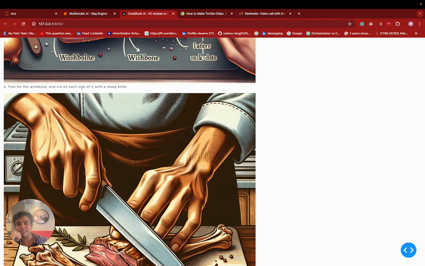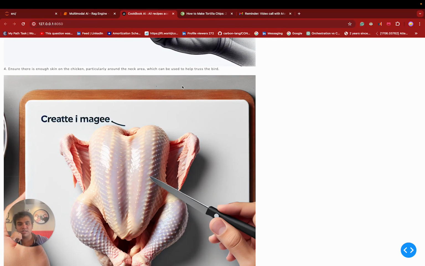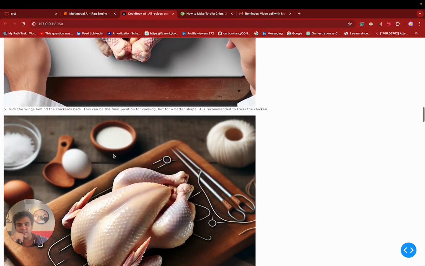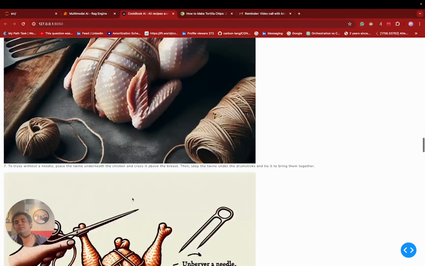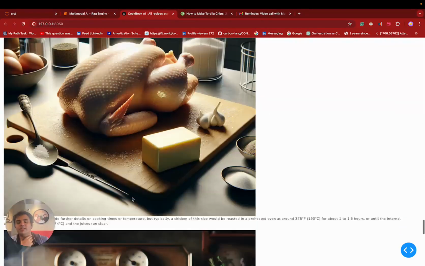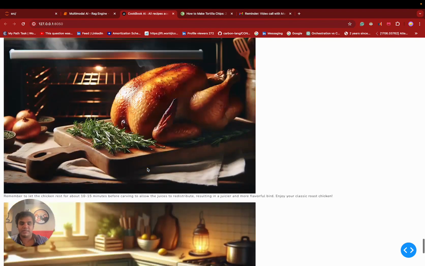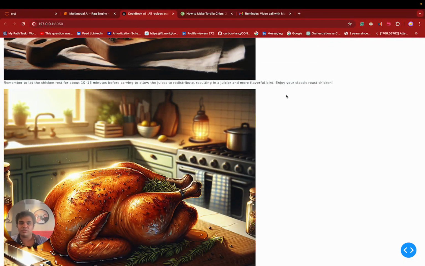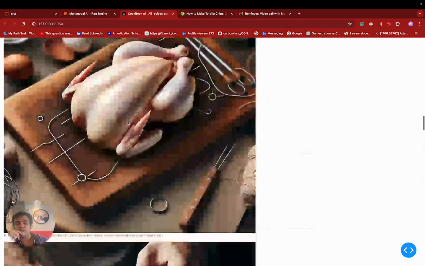Feel for the visual and cut on each side of it with a sharp knife. As you can see, that is happening. And same, ensure there is enough skin on the chicken, which can be used to help trust the bird. And then you're tucking the wings part, which are going to trust the chicken. So all of those images are generated end to end, as you can see. Even if the transcript does not have anything, it will tell me, okay, the transcript does not provide further details here, but typically it can be preheated in an oven like this and at a particular temperature. But again, most of the transcript is related to Jaques himself. So fine, this is one of the ways.